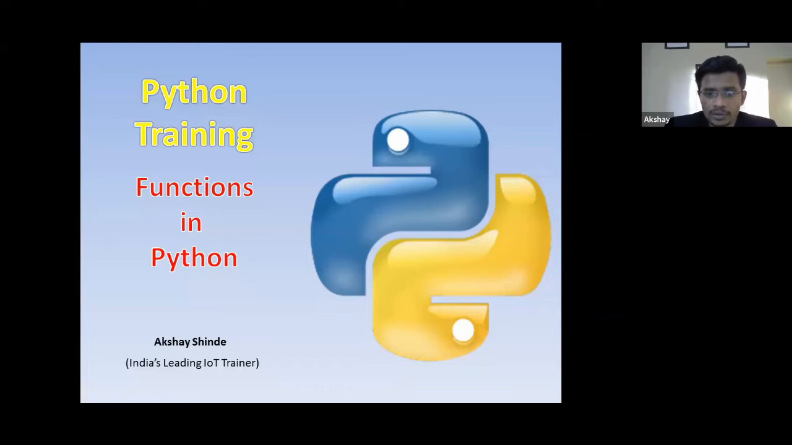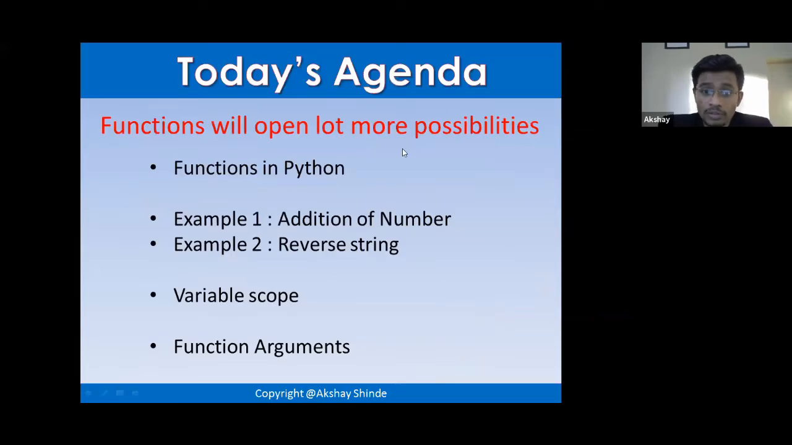Functions will open up a lot more possibilities. So today we are going to learn functions in Python. Then we are going to have some examples which will clear the concepts of our function. Then this is the most important concept of today's session: you need to know what variable scope is, so we are going to see that.